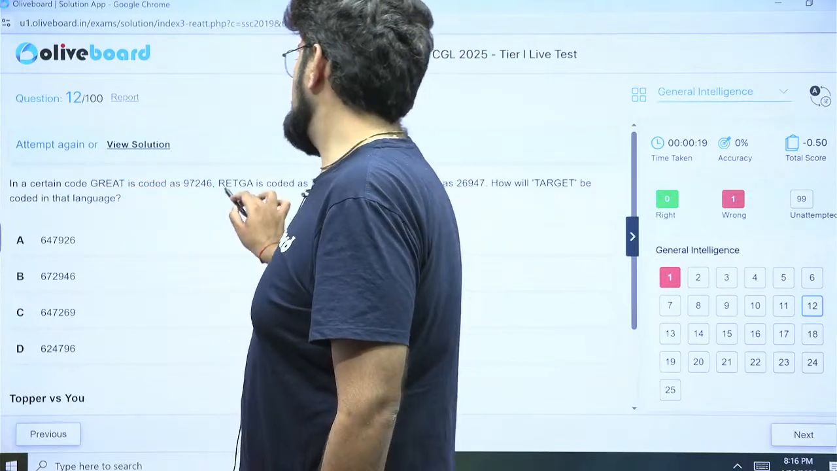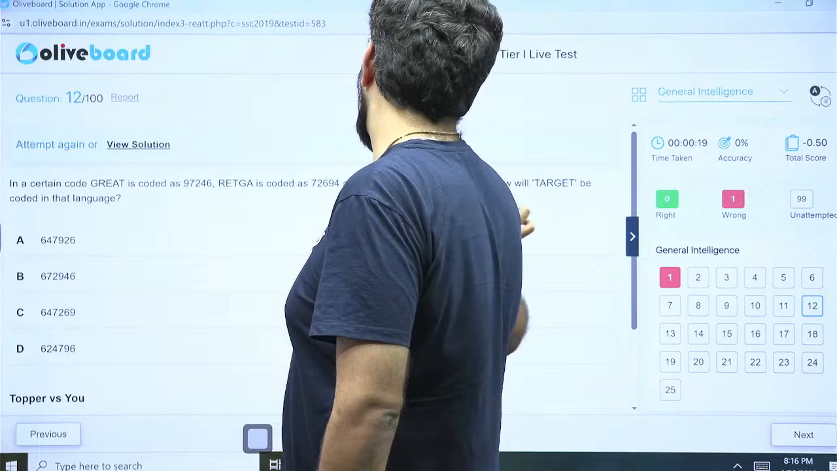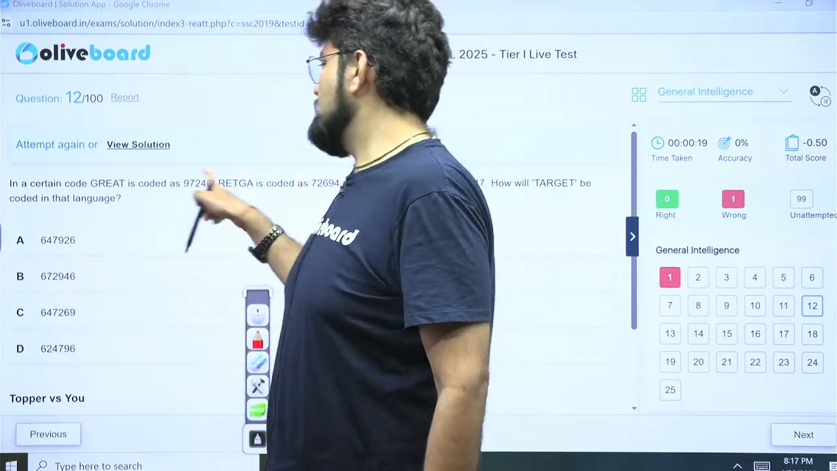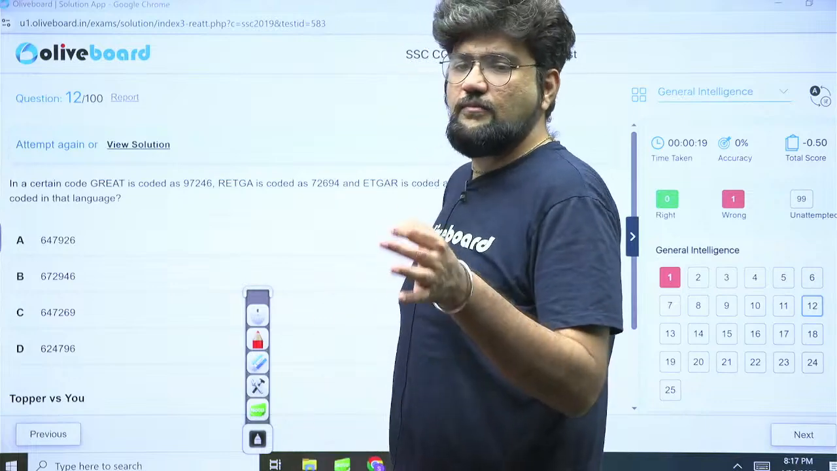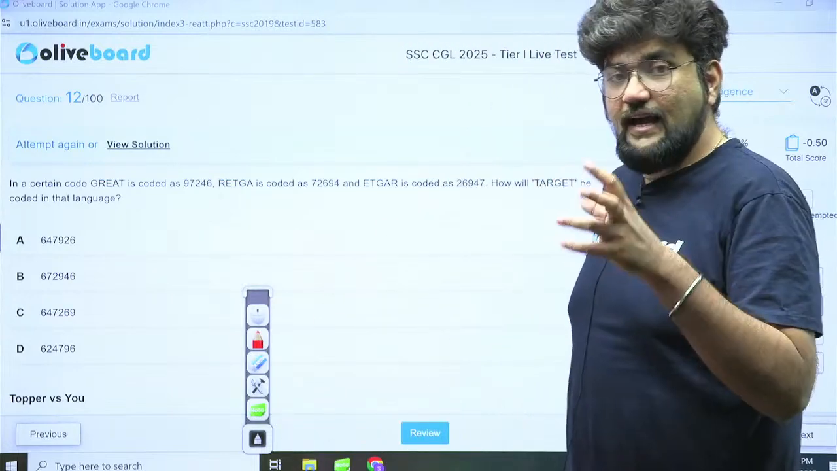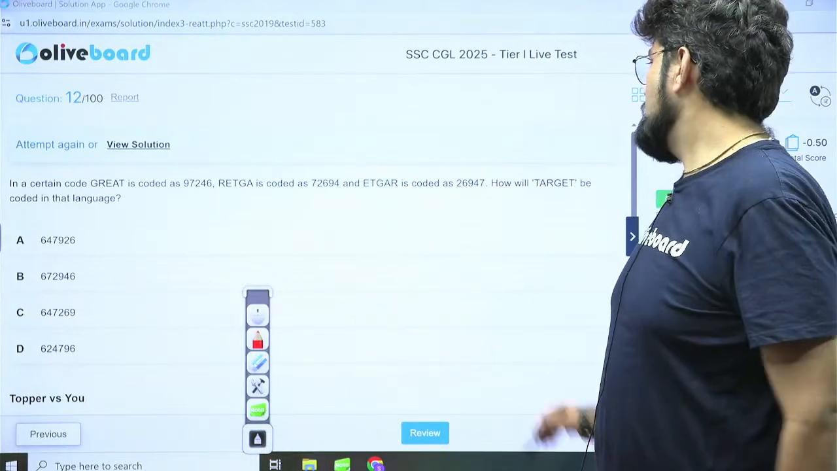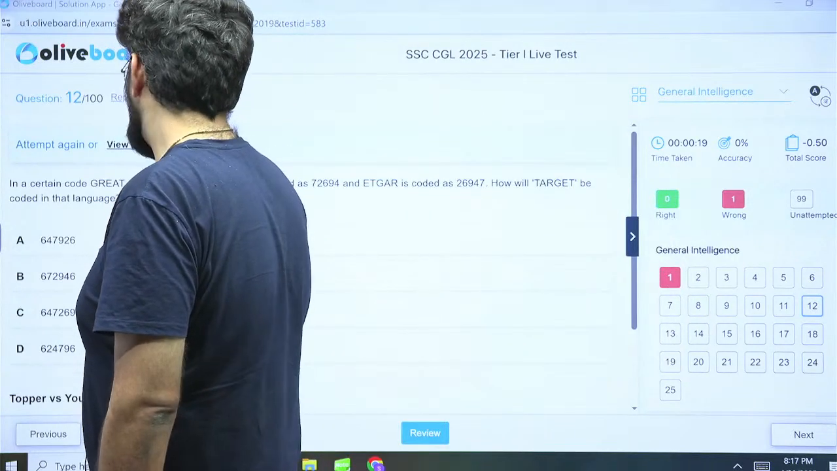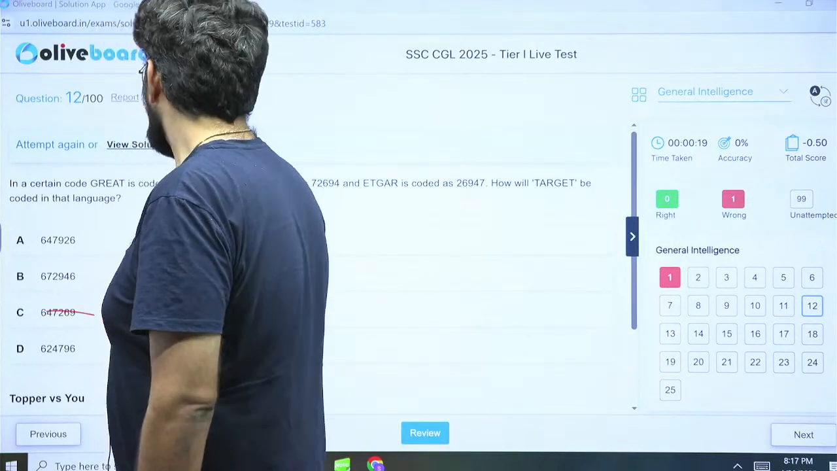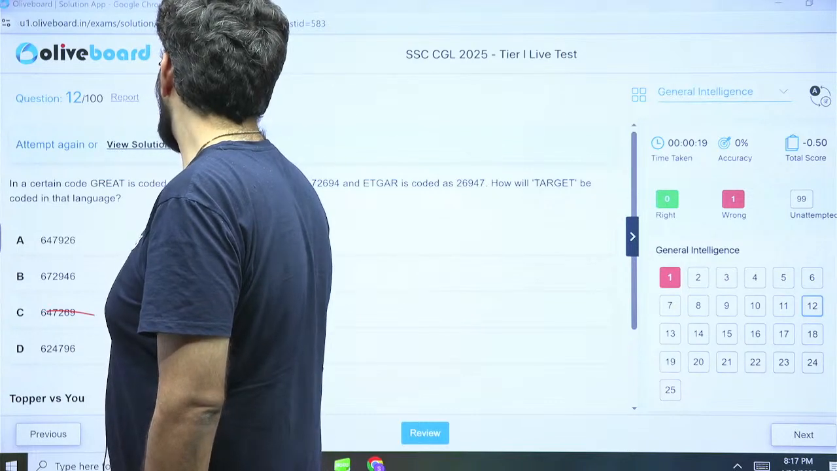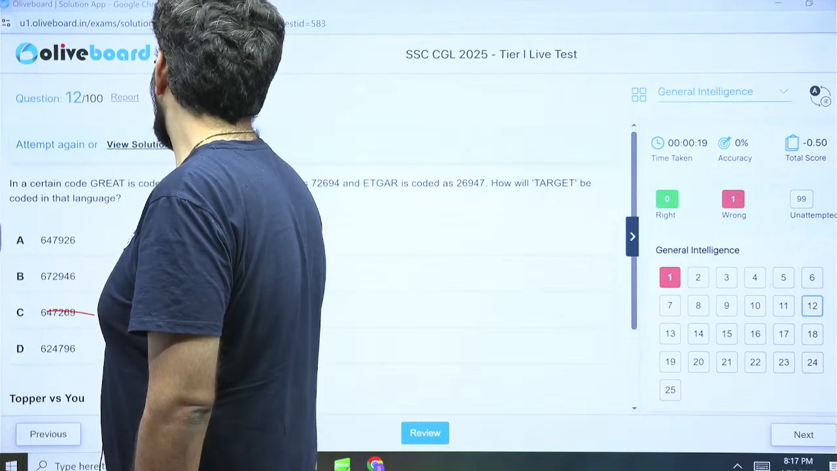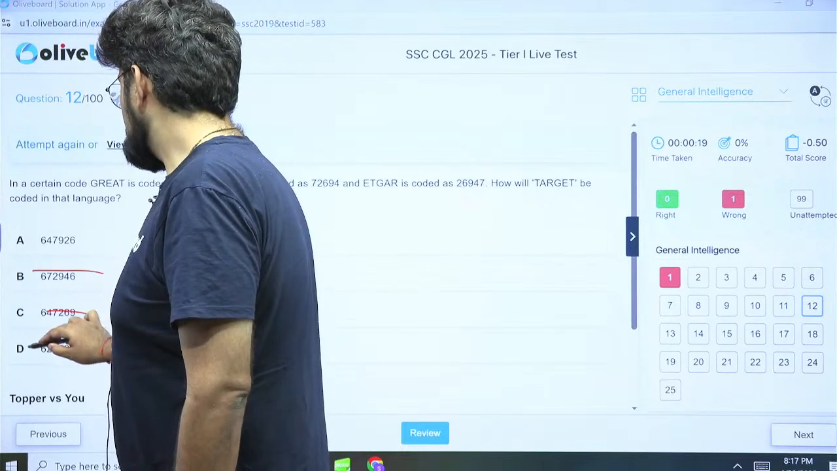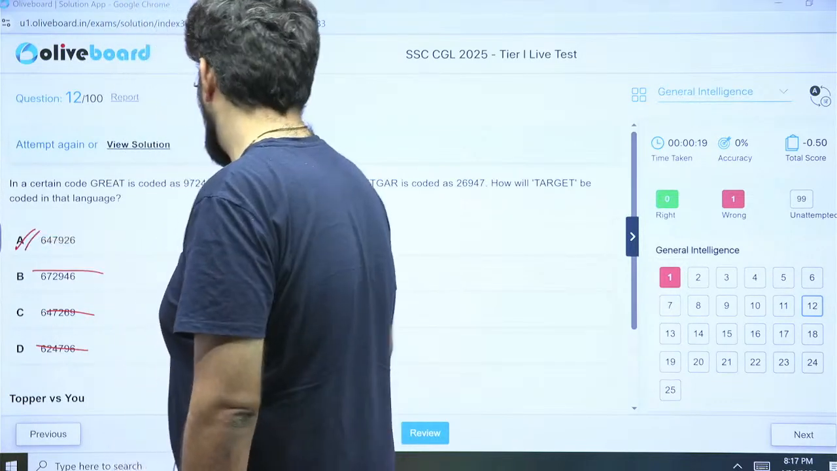Great is given, then we have RETGA, ETGAR and target. So, basically, it is the same set of letters which is hidden here, and the numbers are also the same. It is simply substitution based coding. The idea is how fast do you capture this? Okay. So, TARGET. So, we will start with T, we will end with T. T is 6, we start with 6, end with 6. Okay. So, 647, 926. Option A is the right answer.